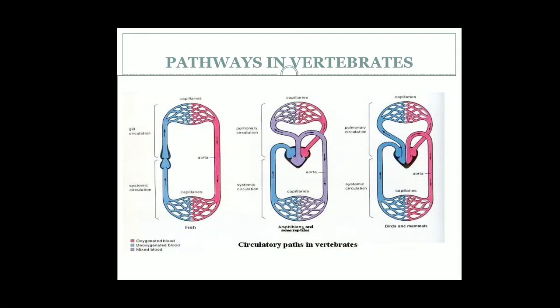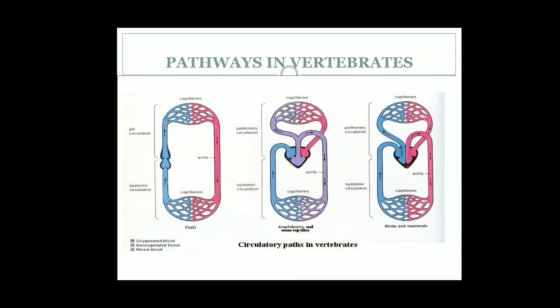Amphibia has a 3-chambered heart. Again blood will go from the body parts to the right atrium, from the right atrium to the ventricle, and from the ventricle to the lungs. Exchange of gases will take place. The blood will come back to your left atrium, from the left atrium to the ventricle, and from the ventricle to the rest of the body.